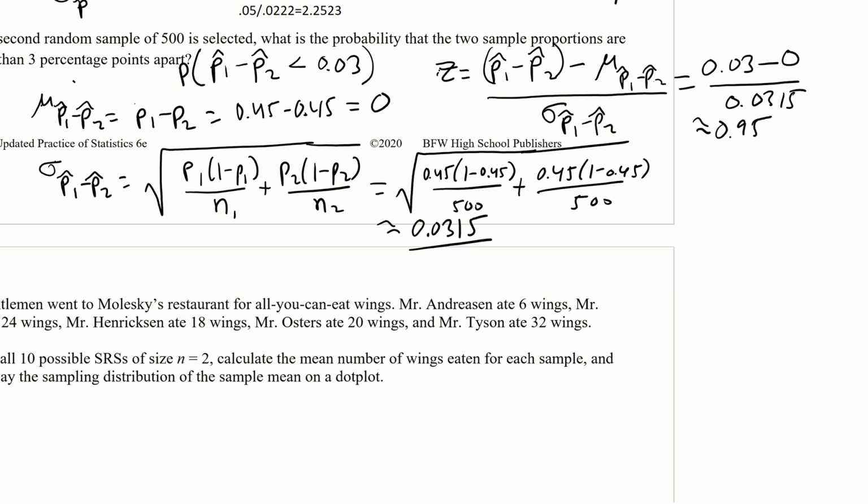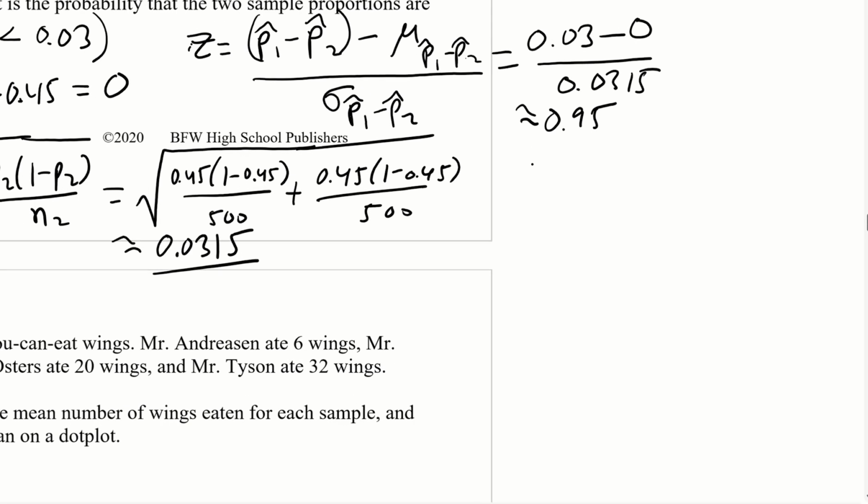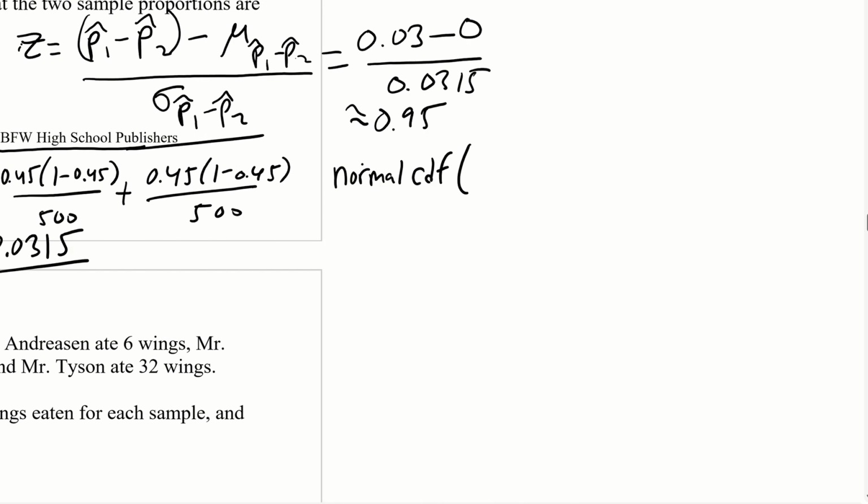And then you can look up on the table and all that. But I'm going to use the normal CDF function here. Remember, it's got to be less than 0.03. So if this is 0.03, it's got to be less than that.